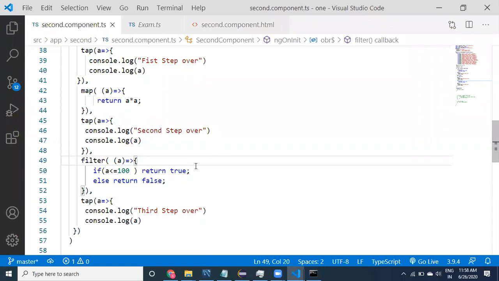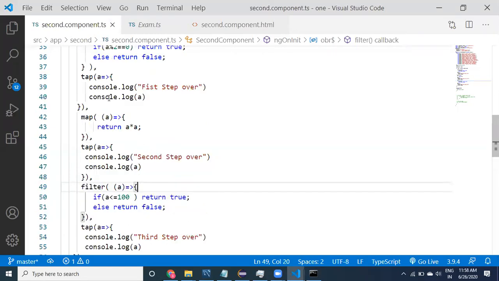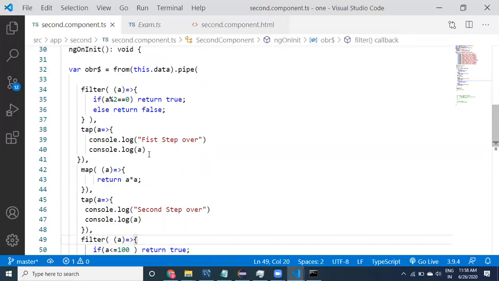So we will have different scenarios in real time. To handle all those things, we have to use this type of logic.